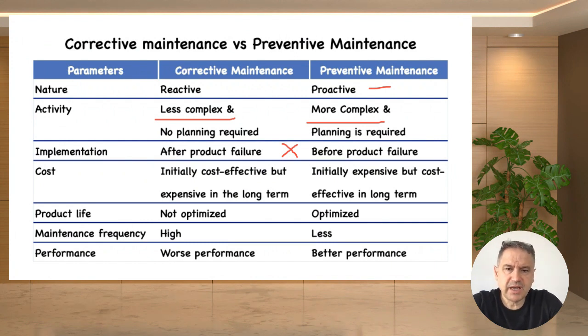Cost: corrective maintenance is initially cost effective, whereas preventive maintenance is initially expensive, but in the long run, corrective maintenance is expensive and preventive maintenance is cost effective. This is important: product life is not optimized versus optimized in preventive maintenance. Maintenance frequency is high versus less. As you see here, performance is getting worse, versus getting better performance, my friends.